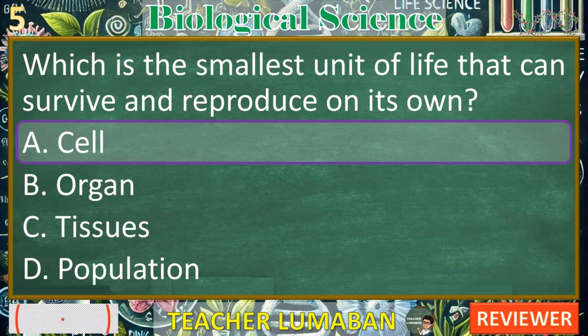D. Population. A population refers to a group of organisms of the same species living in a particular area. It is not a unit of life, but rather a collective term for multiple organisms. Only individual cells can survive and reproduce independently, not populations.